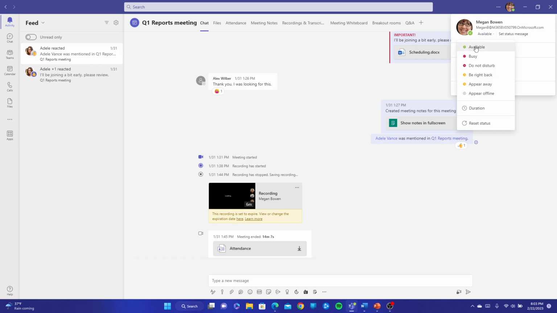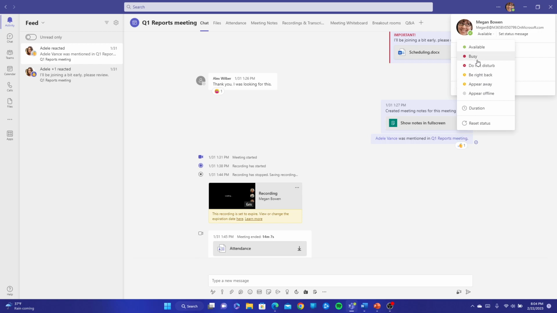Now, if we navigate back to our profile picture, from here you'll see our availability. I'm currently marked as available, but if I wanted to mark myself as busy, do not disturb, or be right back, I can go ahead and do this manually. Now, keep in mind that sometimes your status will change automatically. If you're away for too long from your desktop or your laptop, you will appear as away. And if you're in a meeting or even scheduled to be in a meeting, you will automatically pop up as busy.